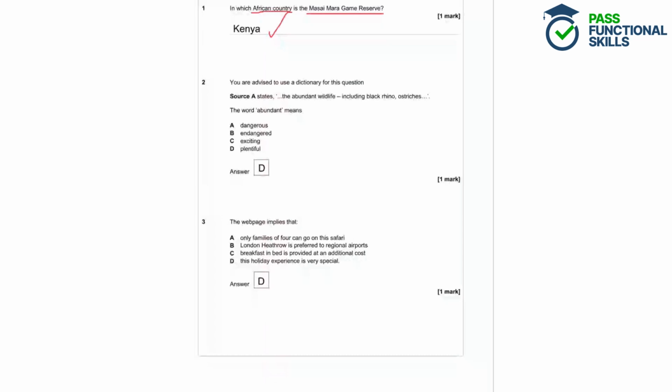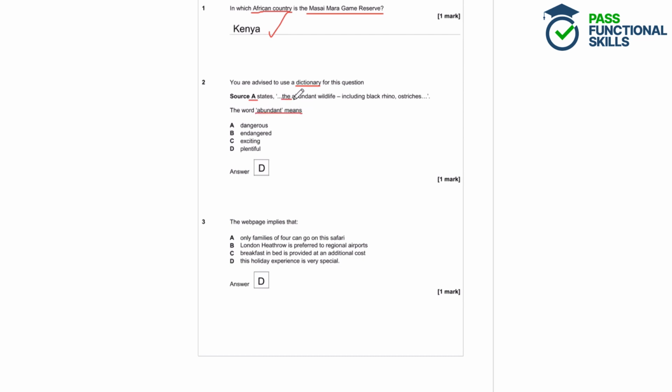Question 2. You're advised to use a dictionary for this question. Source A states, the abundant wildlife, including black rhino, ostriches. The word abundant means A, dangerous, B, endangered, C, exciting, or D, plentiful. So in this question, we're being asked to use a dictionary and look at the quote from source A. And we want to find out what the word abundant means from this quotation.